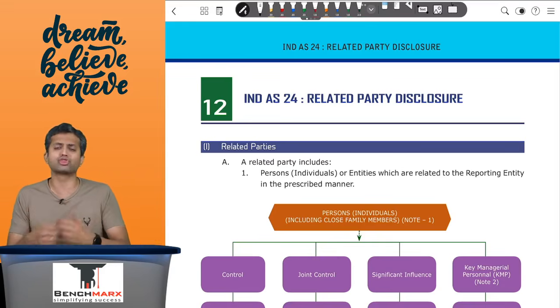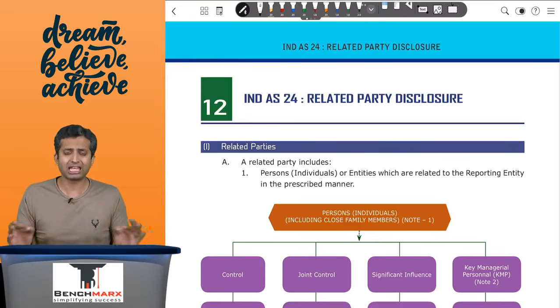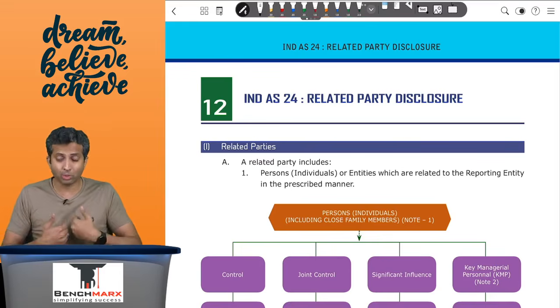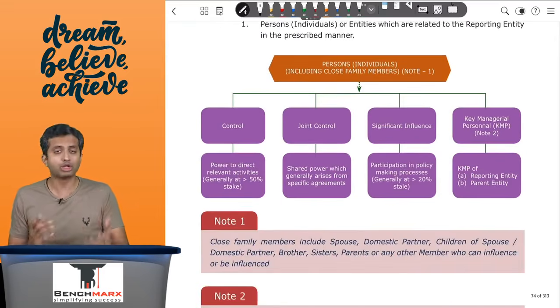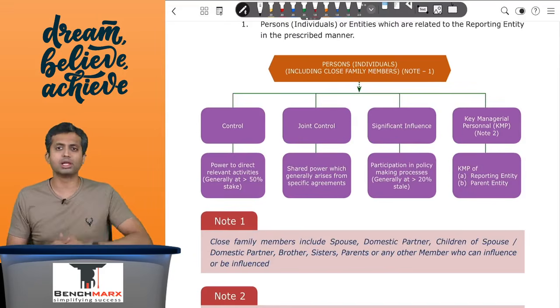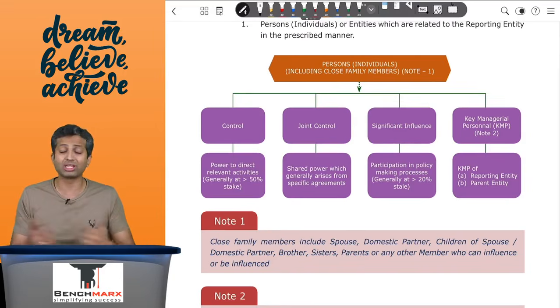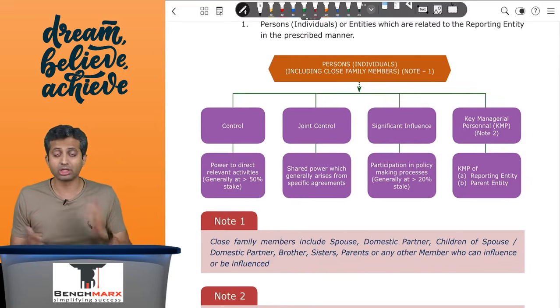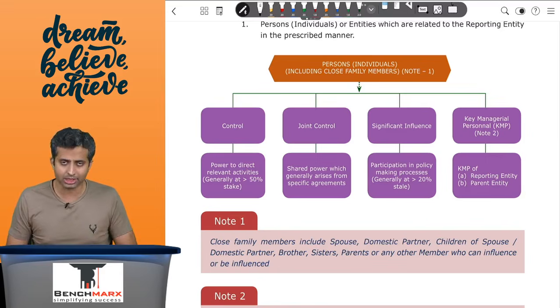There can also be relationships that arise due to key employment relationships and hence key managerial personnel of the reporting entity as well as of the parent entity. Remember, we look at the parent entity over here but not the subsidiary entity. So the key managerial personnel include all directors, whether independent, executive or non-executive, it does not really matter, and key function heads like a CFO, CEO, etc. All of these are treated to be related parties.